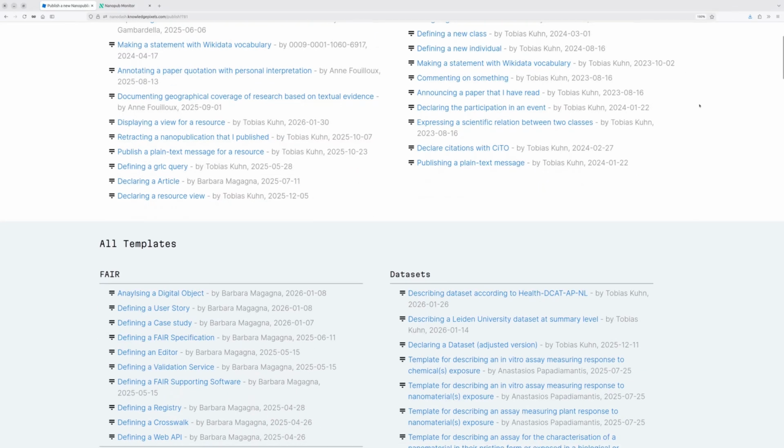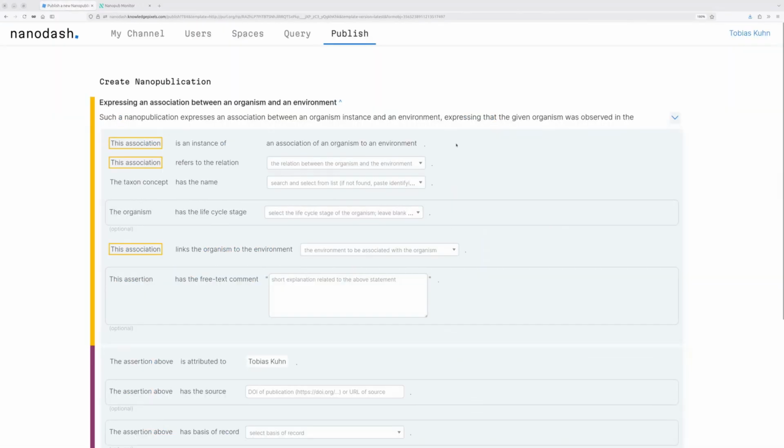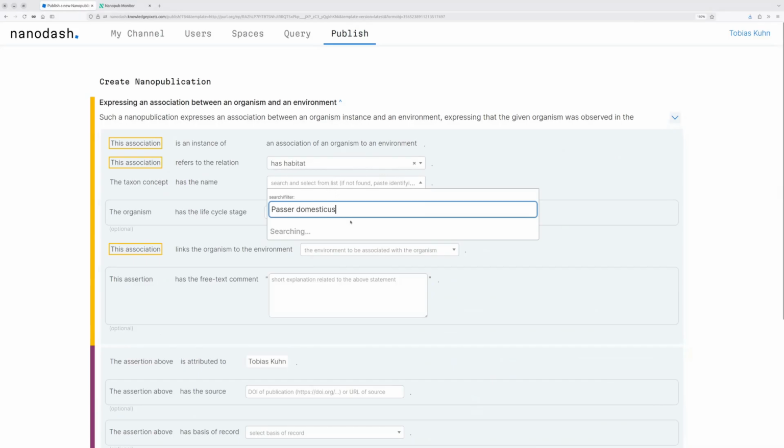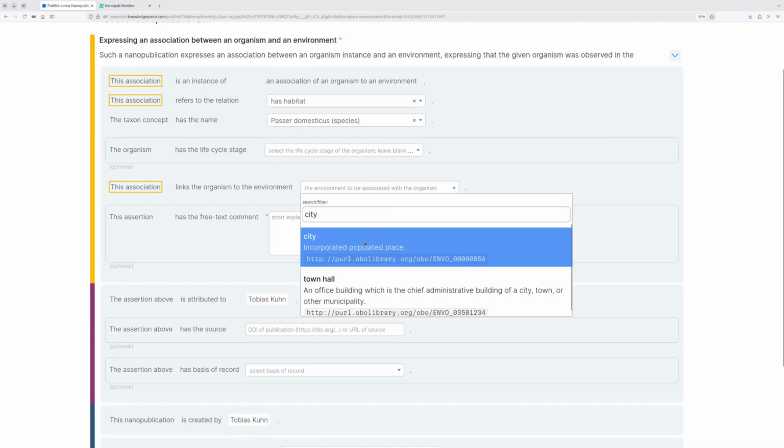For example, a biodiversity researcher can go through these user-defined templates and select one, for example, this one, that is about publishing an association between an organism and an environment. We can select it has habitat relation, that the organism seen was actually a common sparrow, and that it was seen in a city, so we select it here.